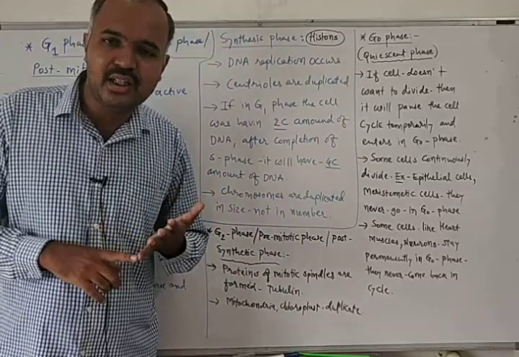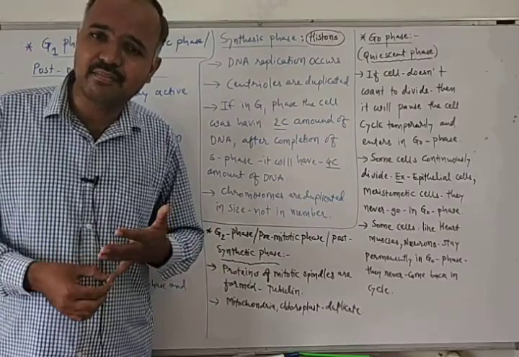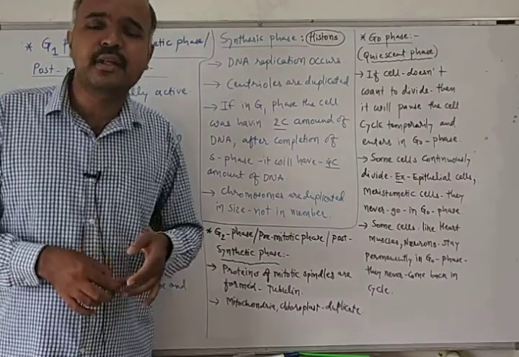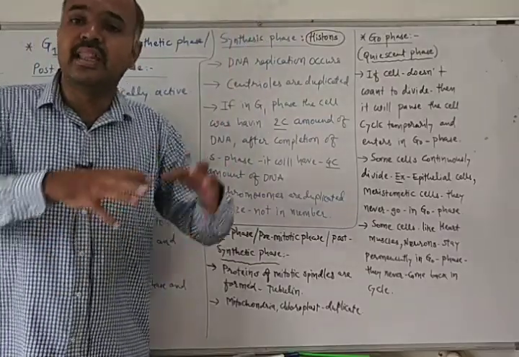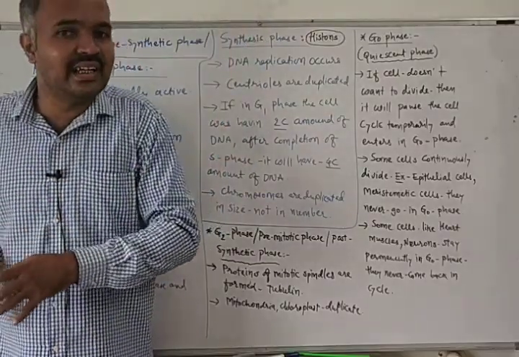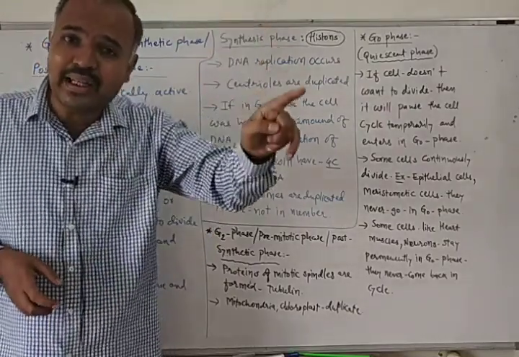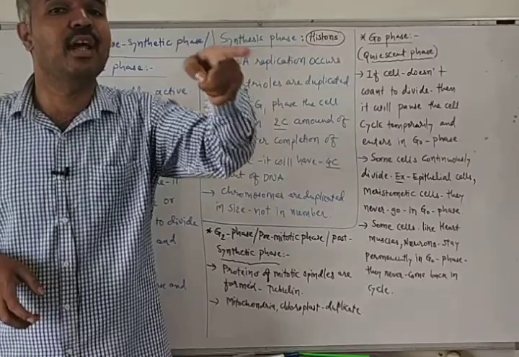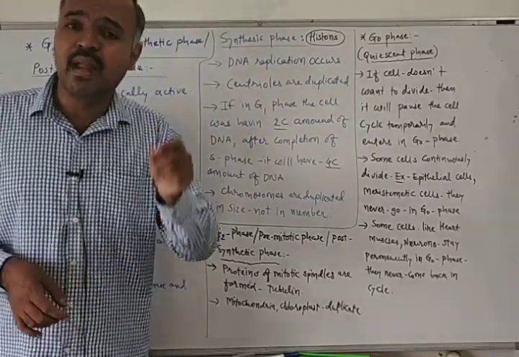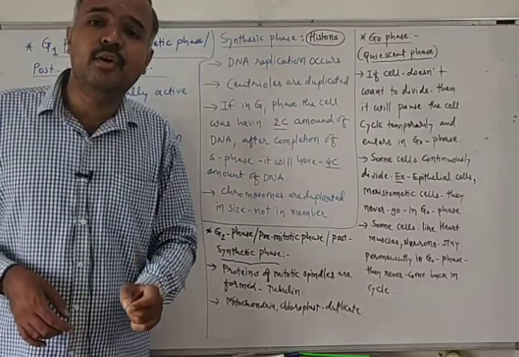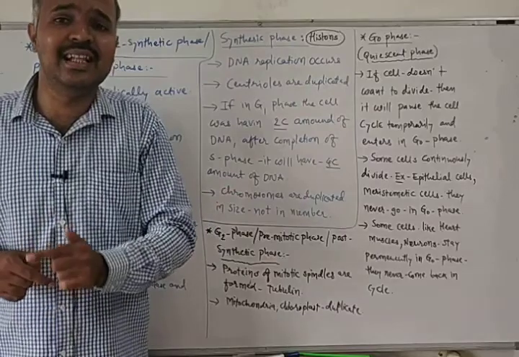They never come back into the cell cycle again.